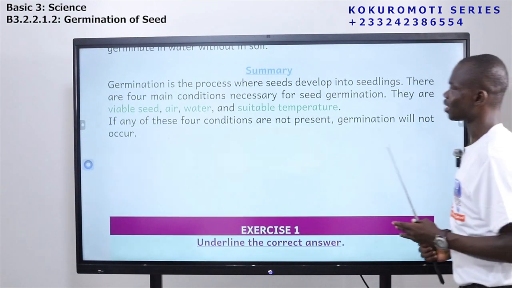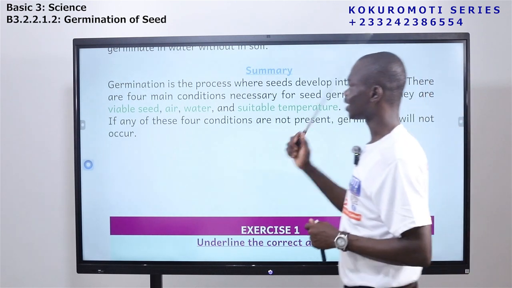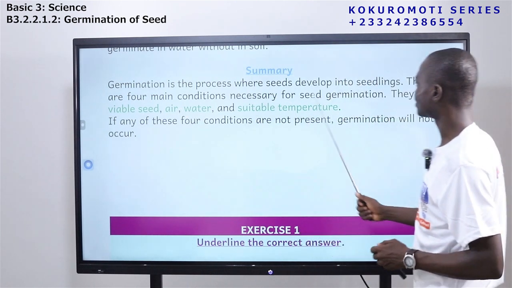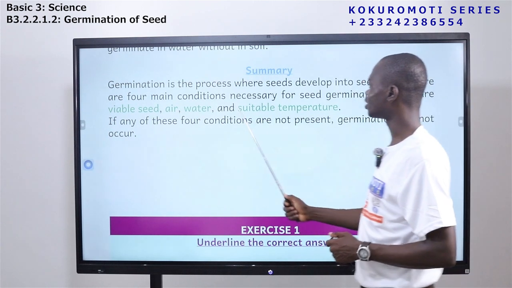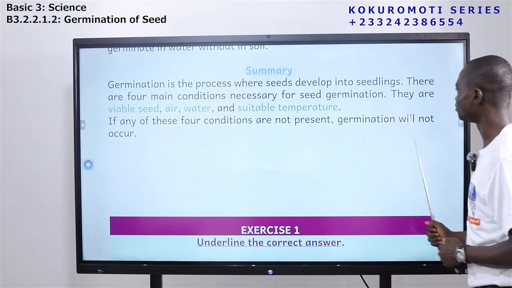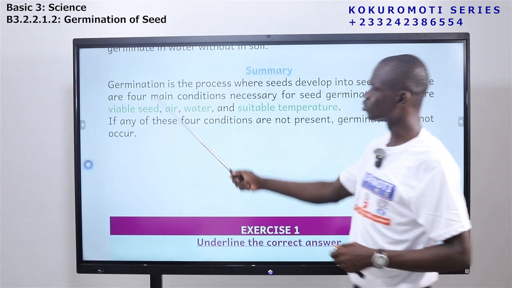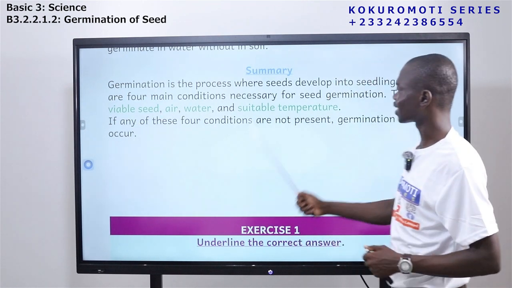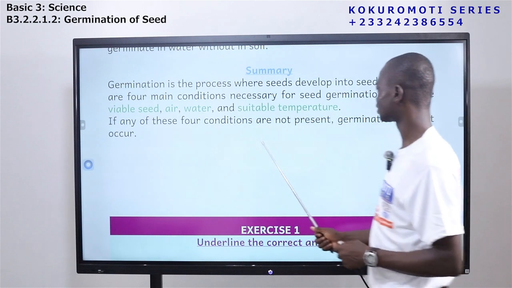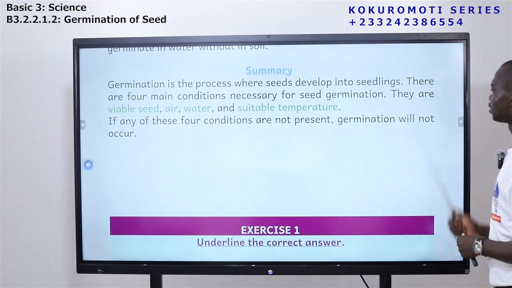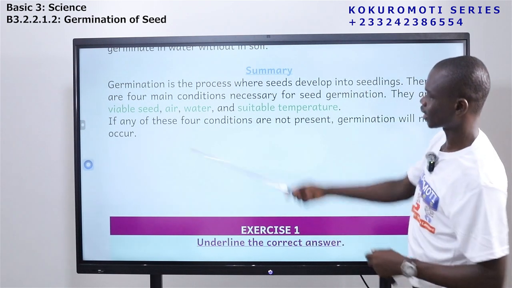So we are coming to the end of the lesson. We are saying that germination is a process where seeds develop into seedlings. There are 4 main conditions necessary for seeds to germinate, and they are viable seed, air, water, and suitable temperature. If any of these conditions are not present, germination will not occur.